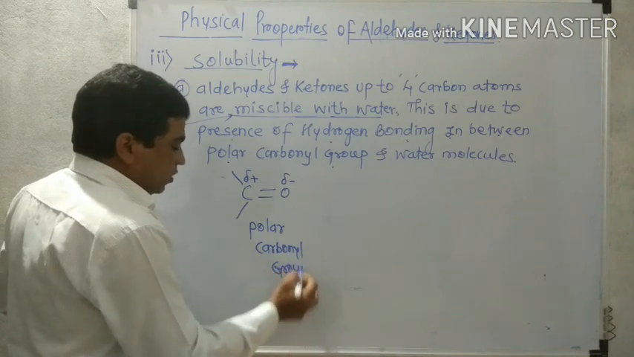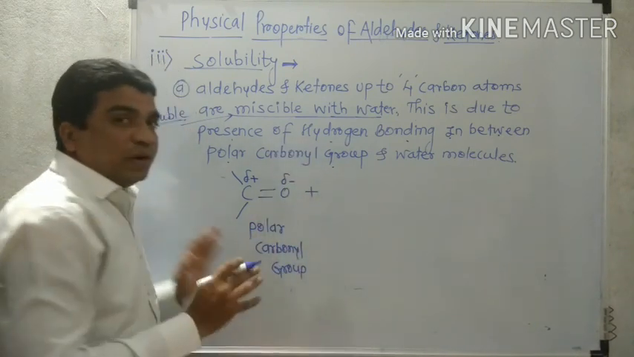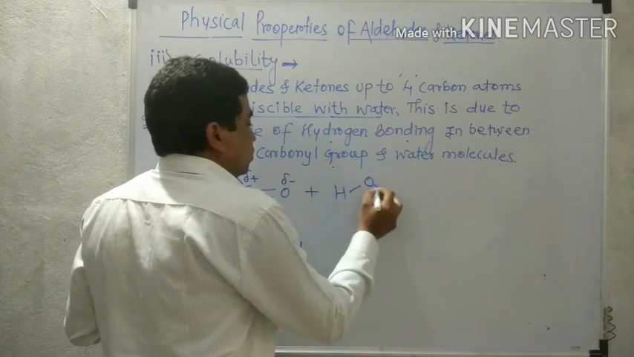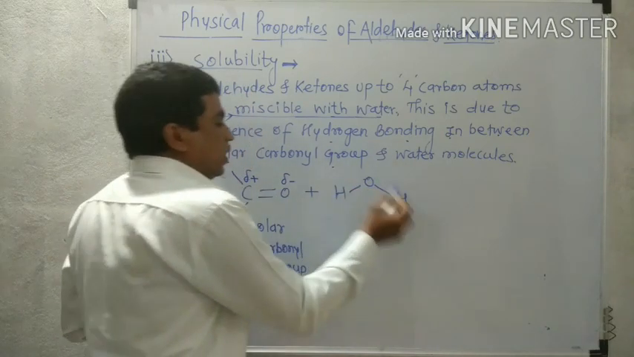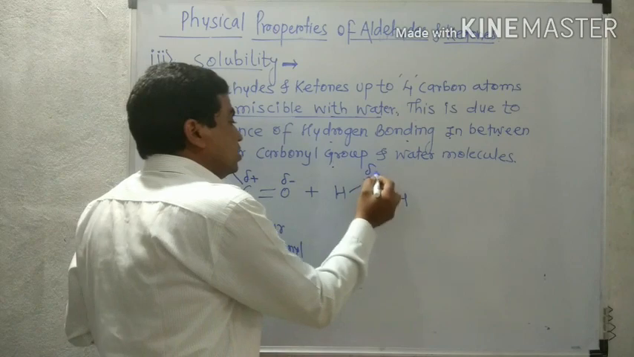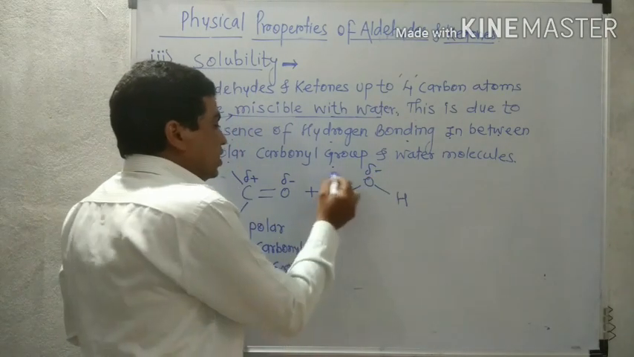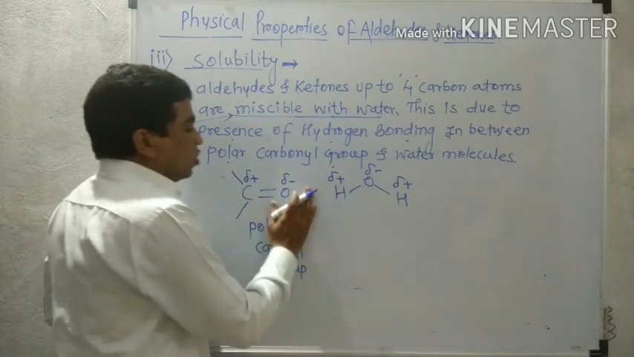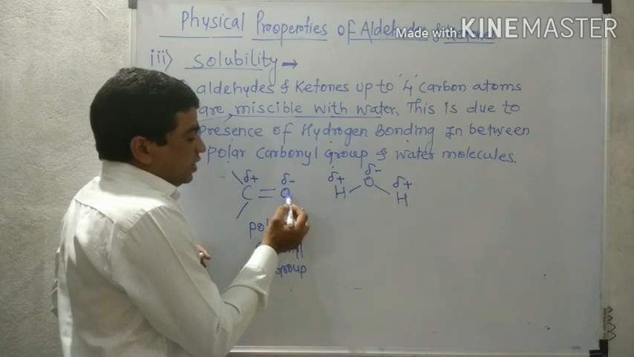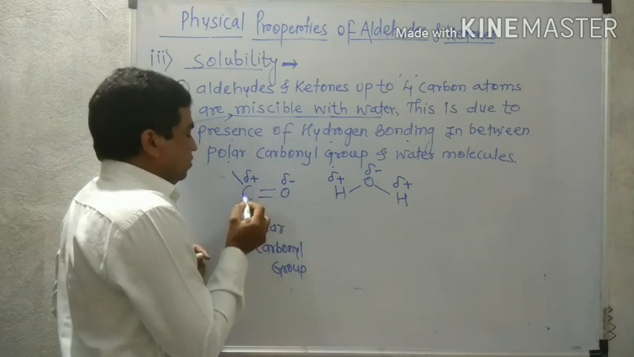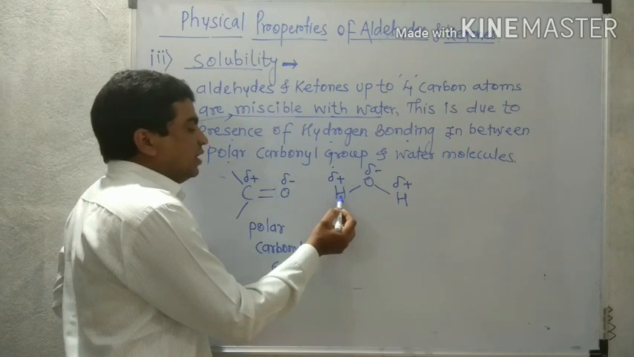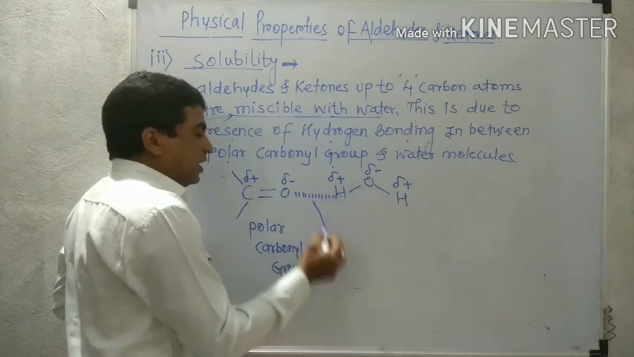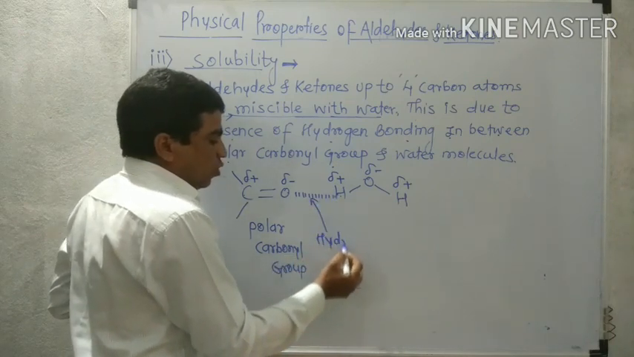When this polar carbonyl group of aldehyde or ketone mixes with water, H2O, that is H-O-H, water is also a polar molecule because oxygen acquires a partial negative charge and both hydrogens have a partial positive charge. Therefore there is a strong interaction between the negatively charged oxygen of the carbonyl group and the positively charged hydrogen atom of the water molecule. This strong interaction, this strong attraction, is called hydrogen bonding.